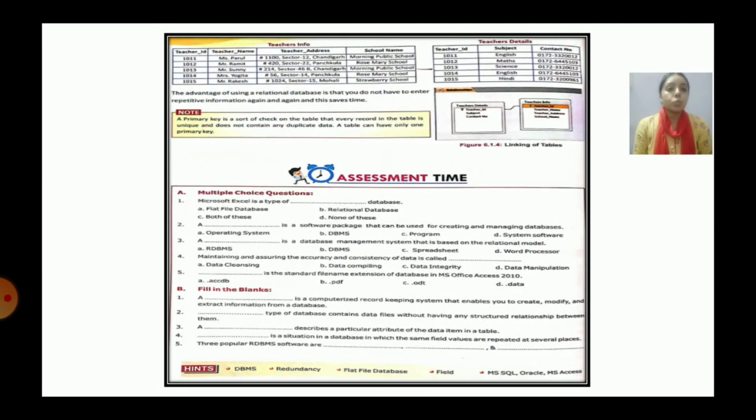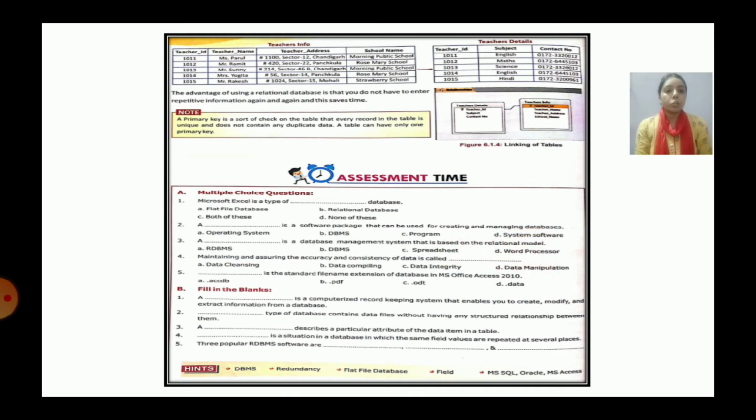Like here we have two tables, teacher info and teacher details. In the teacher info table, we have the teacher ID, teacher name, teacher address and school name. These are the four fields. Similarly, in the teacher details we have teacher ID, subject and contact number. If you carefully look at the two tables, you can see there are columns, that is teacher ID in the teacher details table as well as teacher ID in the teacher info table. So these two columns are the same in both the tables. This is the way the relationship will be formed and it will be shown with the help of a line. In the next session we'll learn how to create this link between the tables.